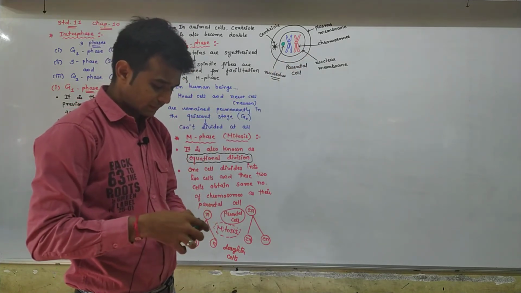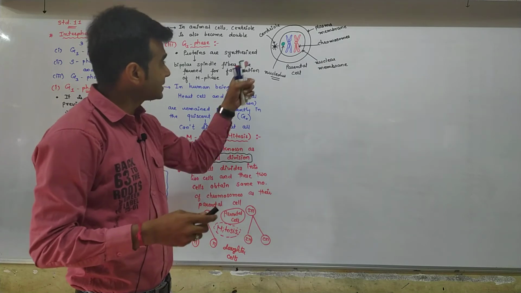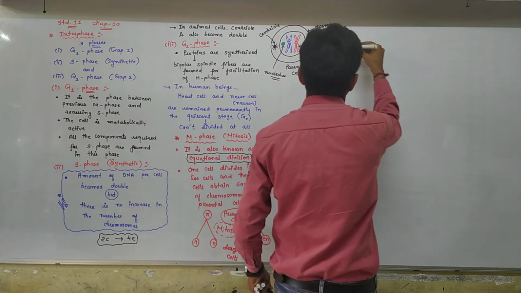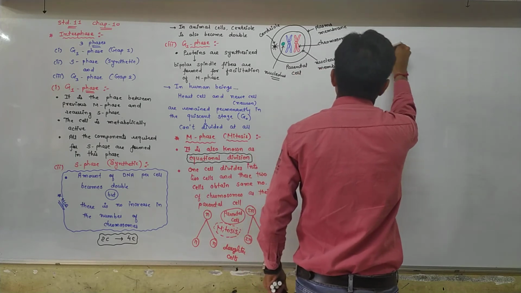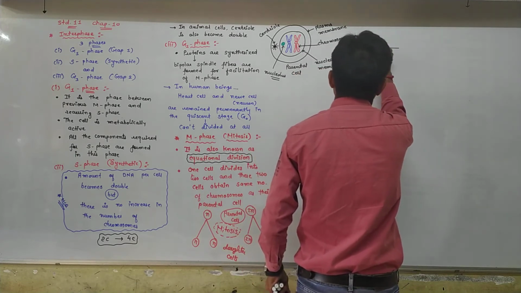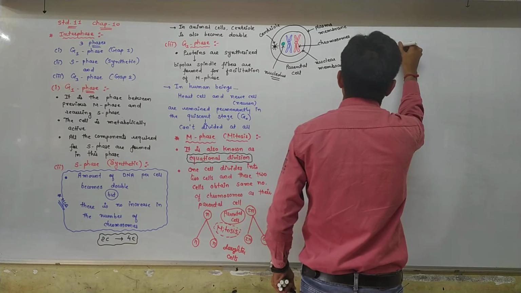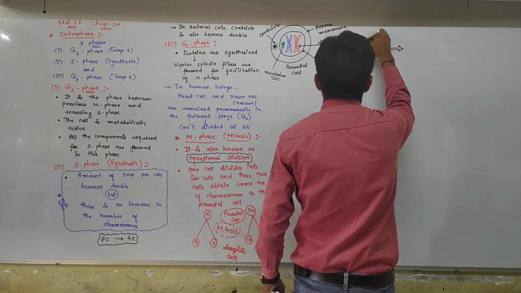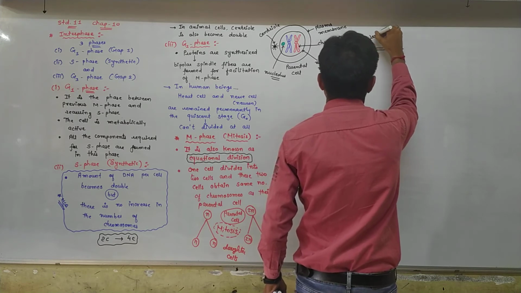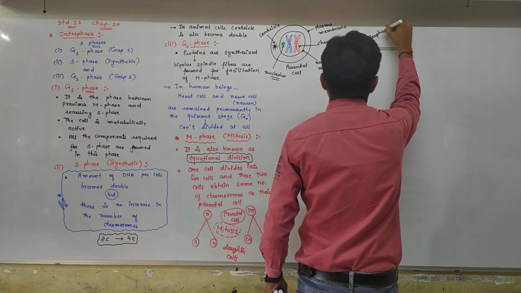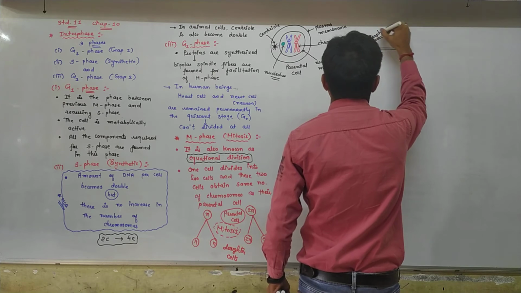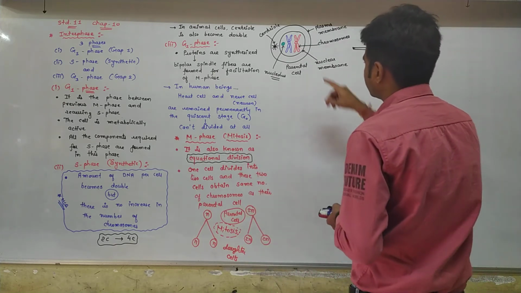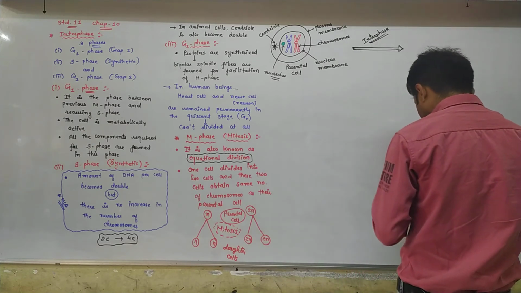Now, this cell has entered the interphase stage. Okay, so here what happened, you think about that.